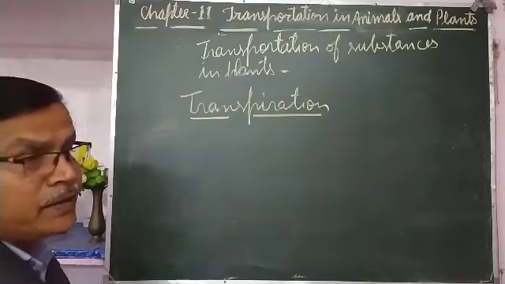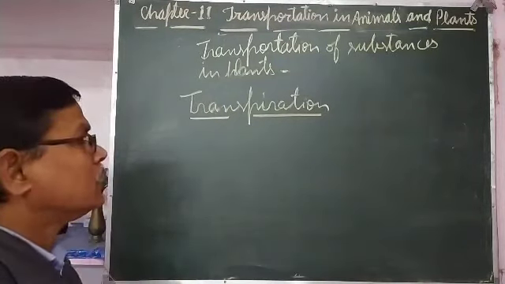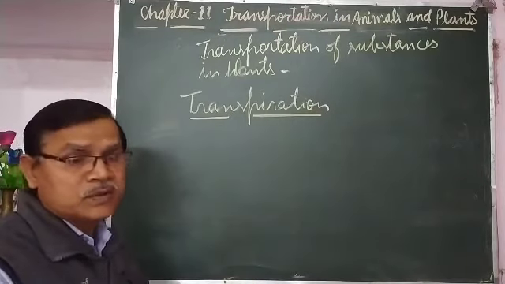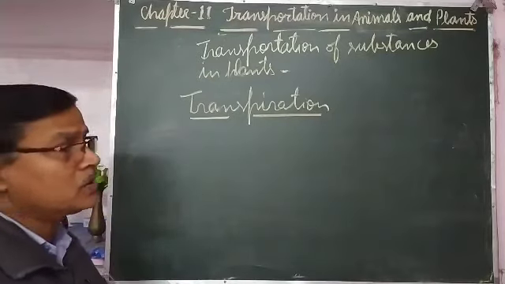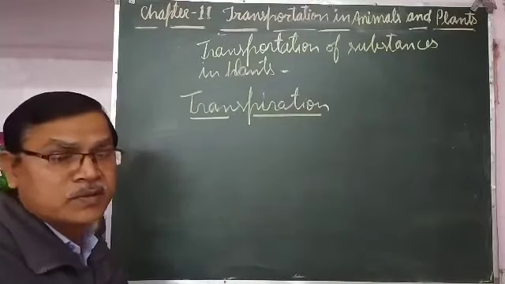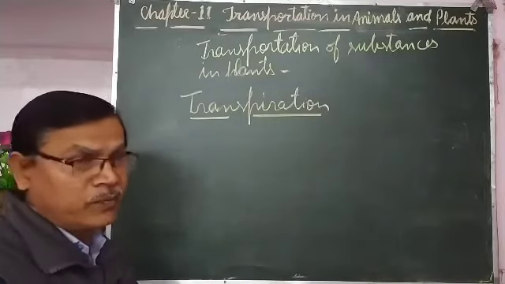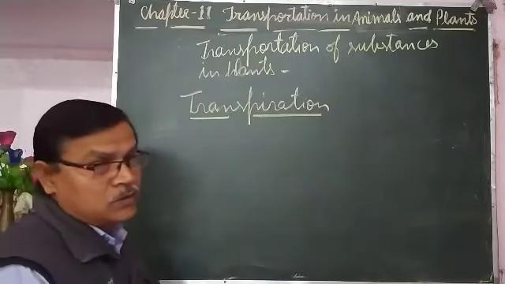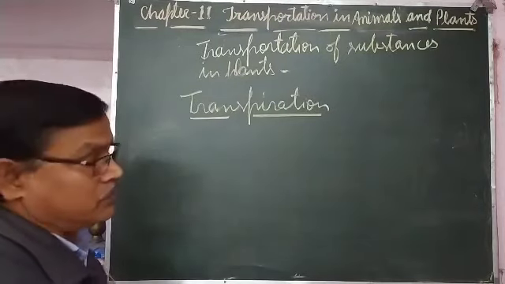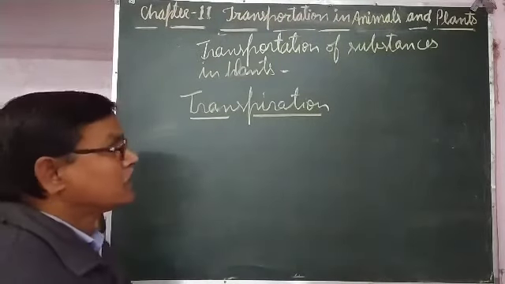Now you may think, what is the need to waste water by the process of transpiration? If it is to be lost, then why do the roots absorb it? That is because transpiration increases the rate of absorption, and if the rate of absorption increases, then more water and more minerals will be available to the plants. To provide a sufficient amount of minerals, there is need of absorption of more and more water, so that more and more minerals can be absorbed for the plant.